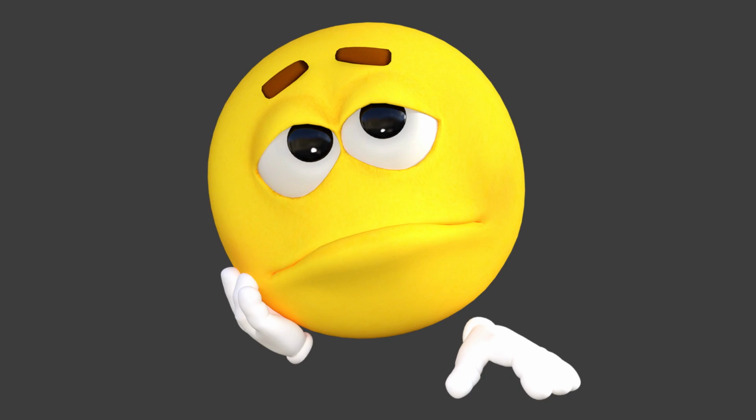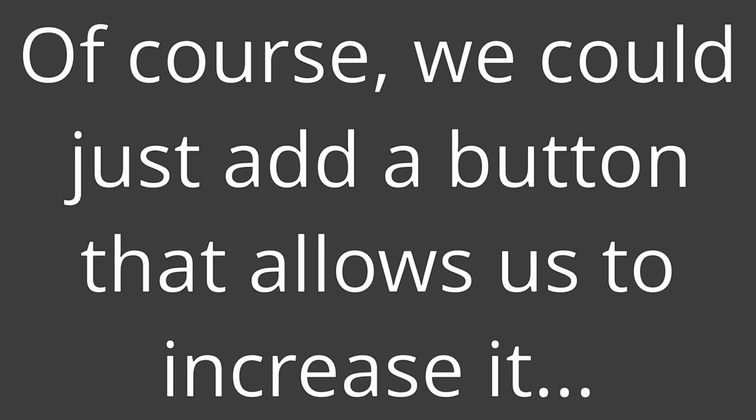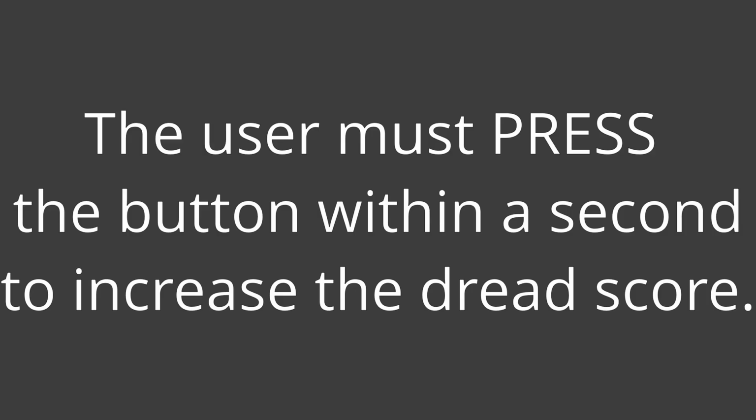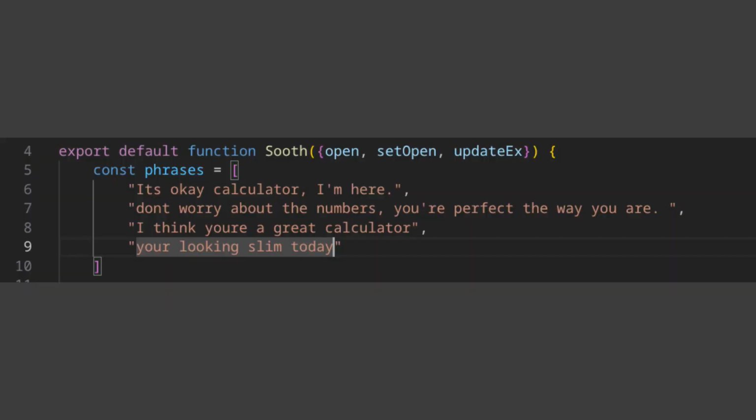I was thinking I should end here, but I didn't feel a human connection to my calculator yet. You could run the dread score to 0 and just refresh the page, getting a new calculator. It didn't feel real enough. After talking with my friend about the idea, he suggested adding a way to increase the dread score through certain measures. Of course, we could just add a button that allows us to increase it, but, well, that is exactly what I did. A button will randomly spawn every 1 to 5 seconds in a random place on the page, and the user must press the button within a second to increase the score. The button has various positive, soothing phrases, and the calculator will enjoy being praised by its user. This is actually pretty fun because it's almost like playing target practice, but you're trying to save your calculator's life.